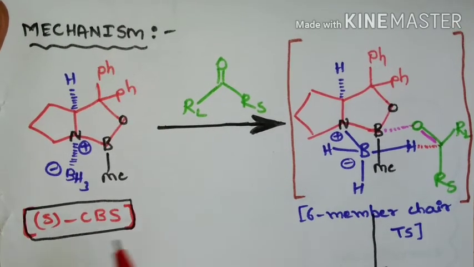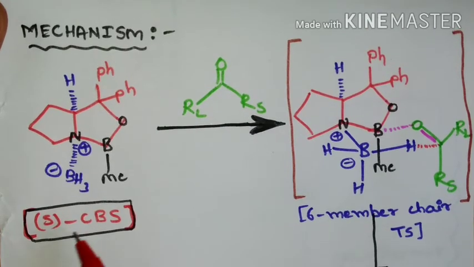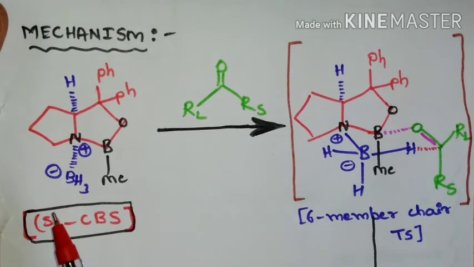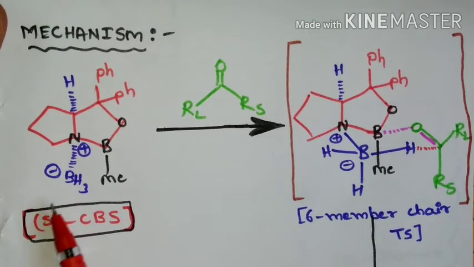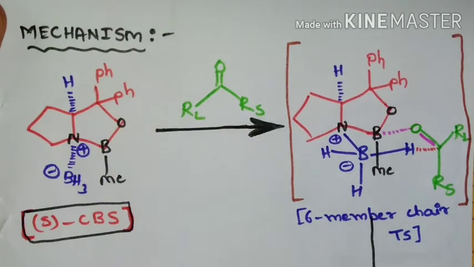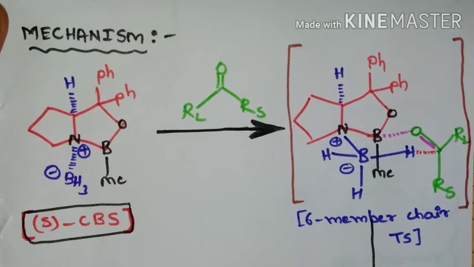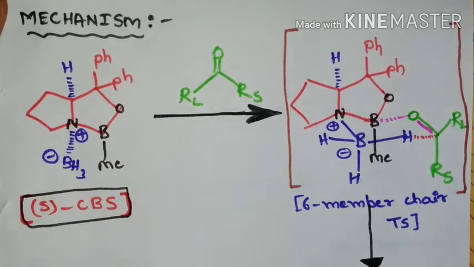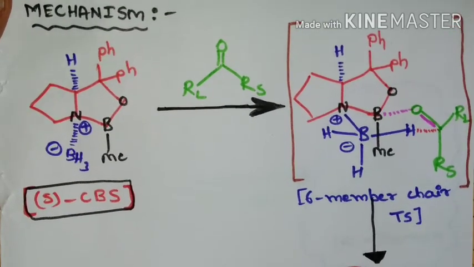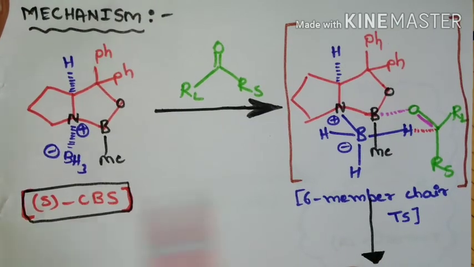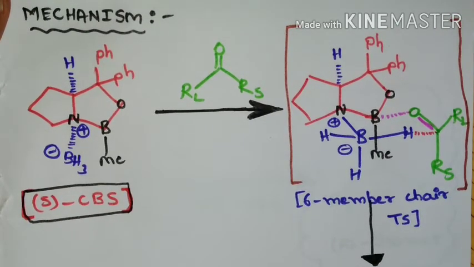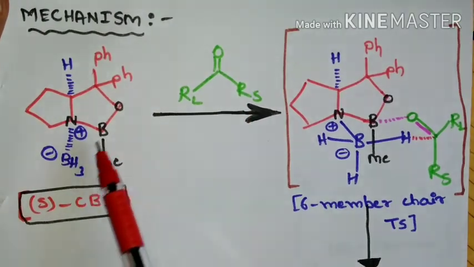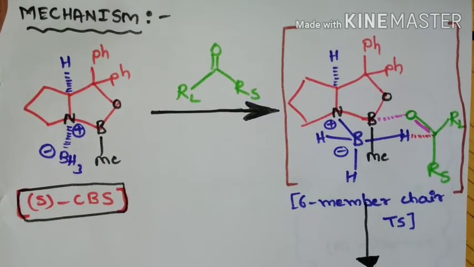If we are taking S-CBS catalyst, it is a complex of oxaborolidine borane. This is an active chiral reducing agent. If it undergoes reaction with this prochiral ketone which is having Si face, then it is going to form a 6-membered chair-like transition state. How it is going to form this 6-membered cyclic transition state is by coordination of this ketone oxygen with the boron of oxaborolidine.